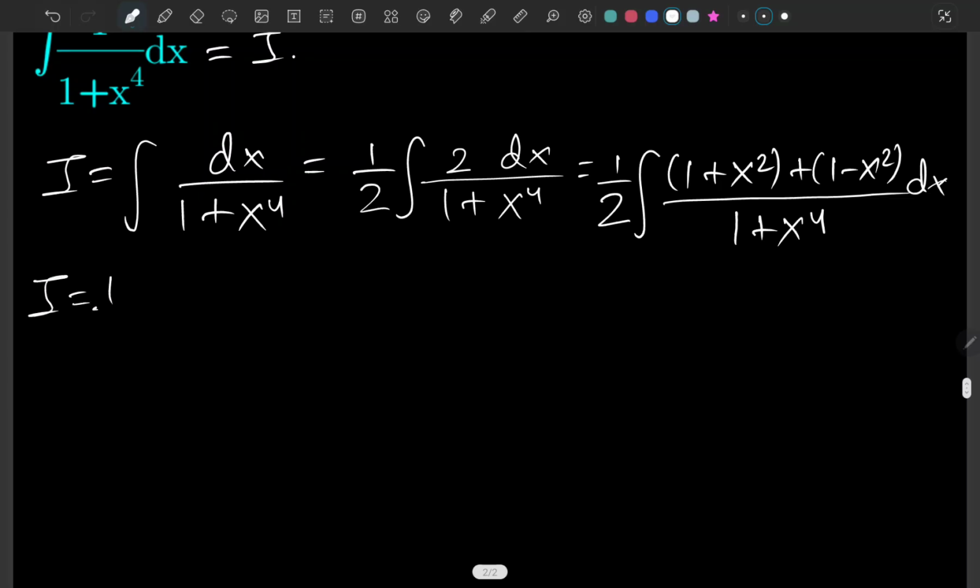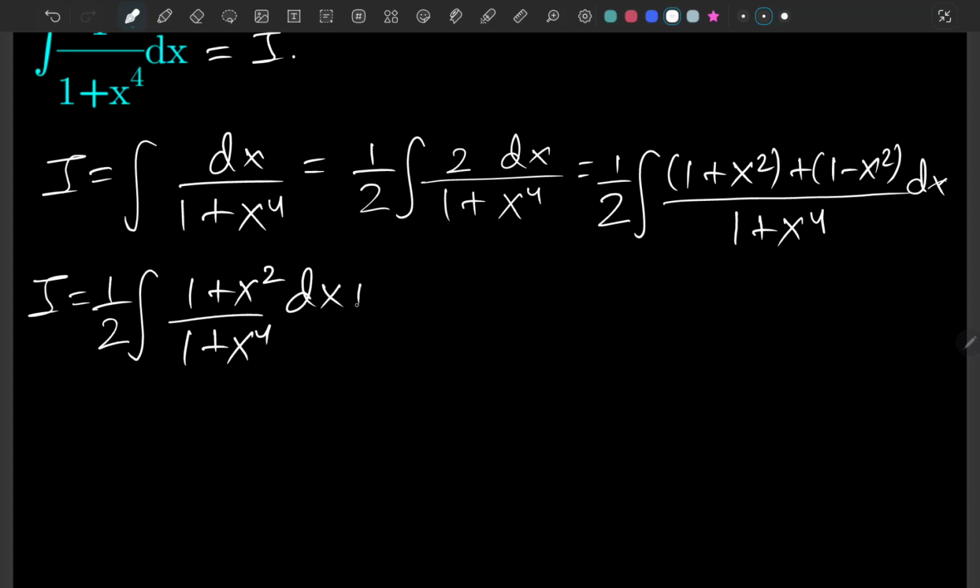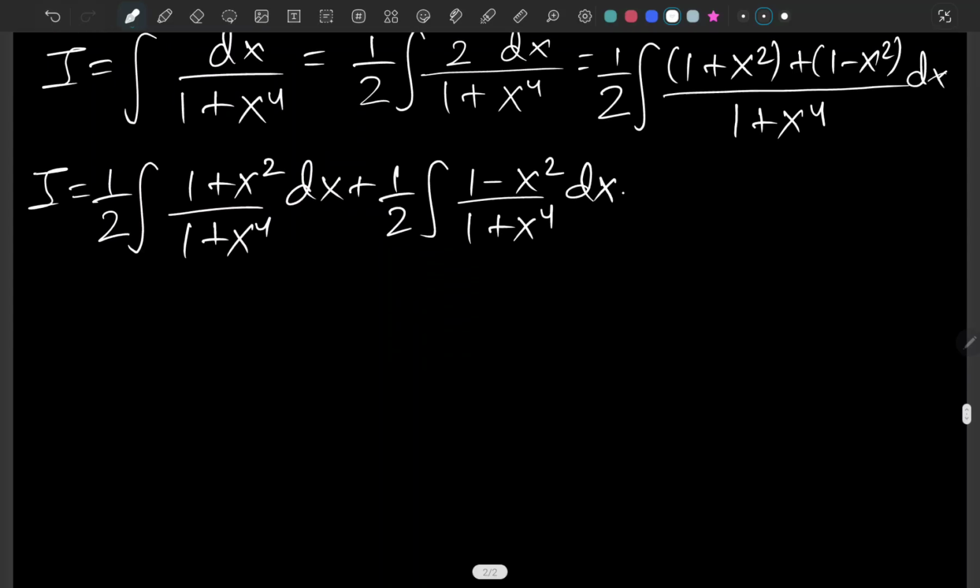Next, I equals 1 over 2. We can split this into two separate integrals. So that's going to be the integral of 1 plus x squared over 1 plus x to the fourth, and then 1 over 2 as the factor times the integral of 1 minus x squared over 1 plus x to the fourth dx.